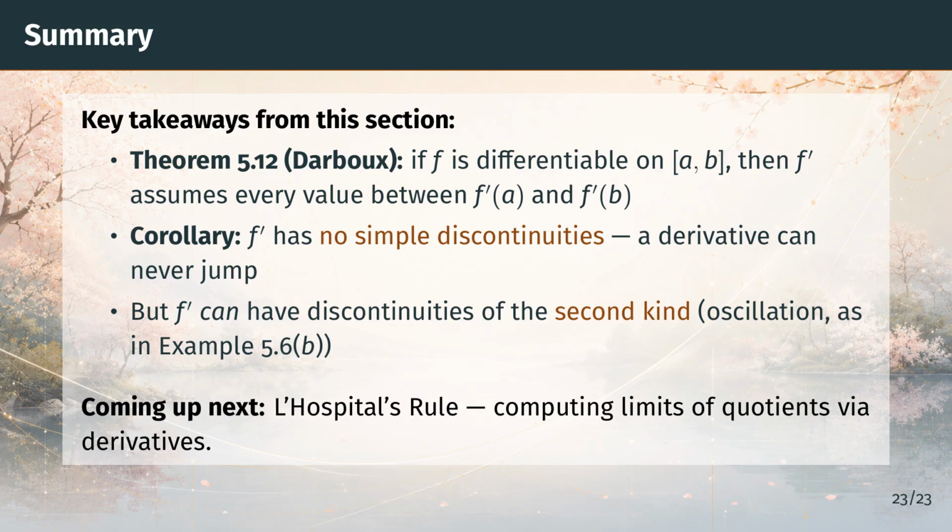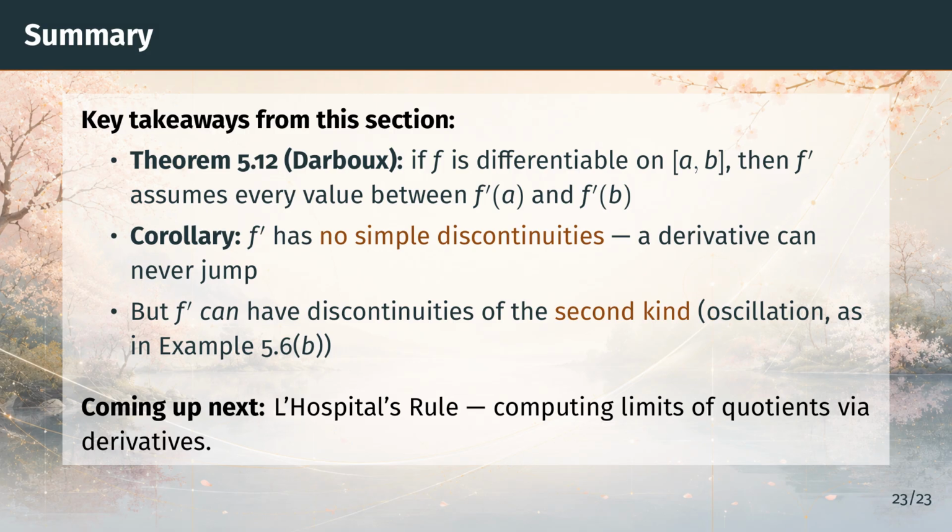On the other hand, discontinuities of the second kind are possible. Example 5.6, part B, gave a derivative that oscillates so wildly near 0 that no one-sided limit exists. So derivatives occupy a curious middle ground, not necessarily continuous, but never jumping.